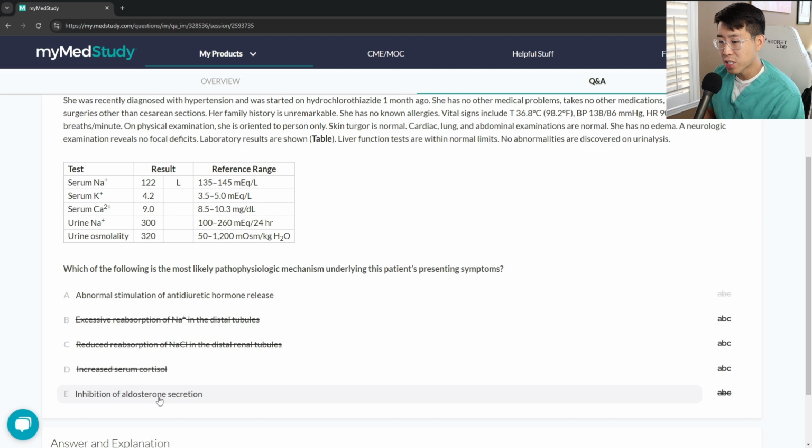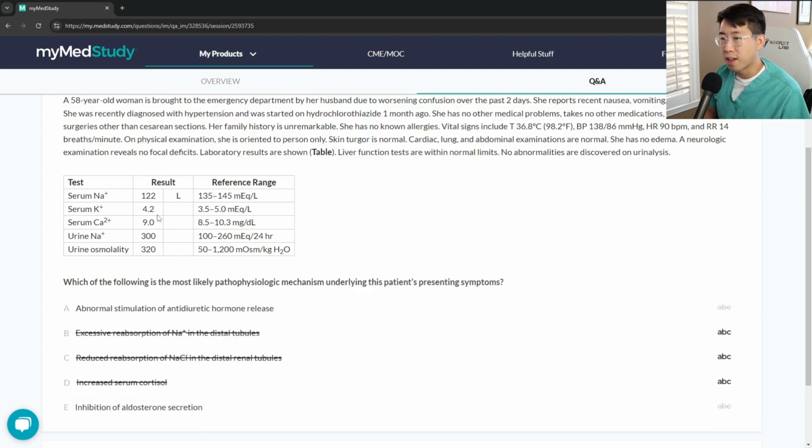And then inhibition of aldosterone secretion. So aldosterone likes to retain sodium and spit out potassium. And so in this case, aldosterone inhibition could be a feasible option if there is something blocking aldosterone release. But the patient's normal potassium kind of argues against a hypoaldosteronism in which you would see high potassium.